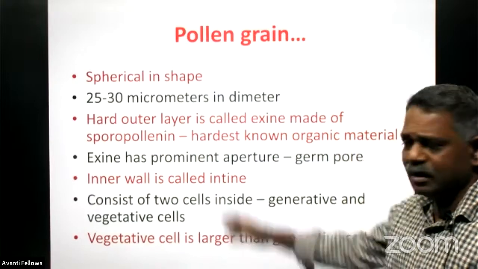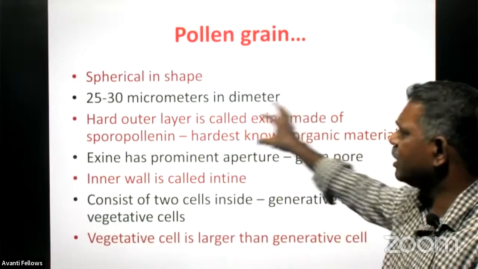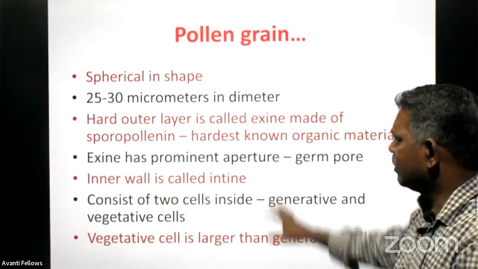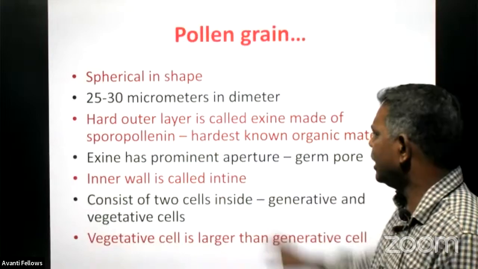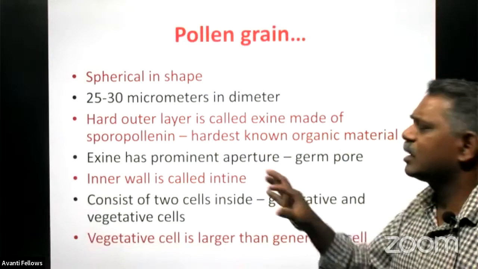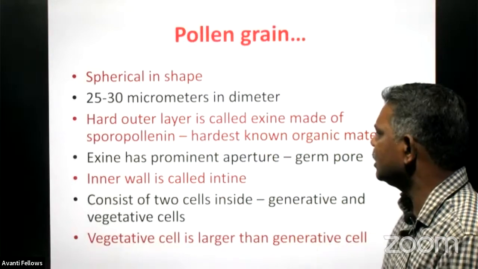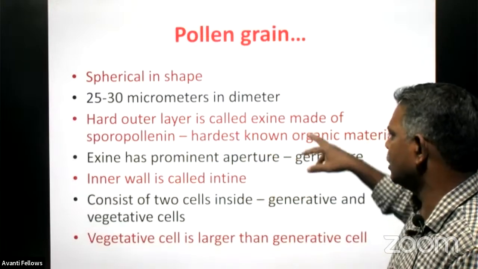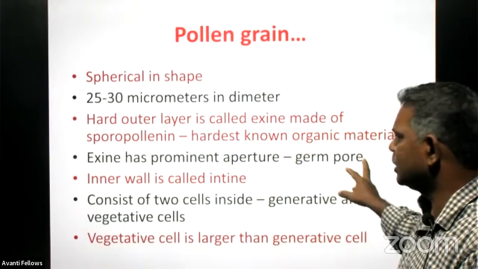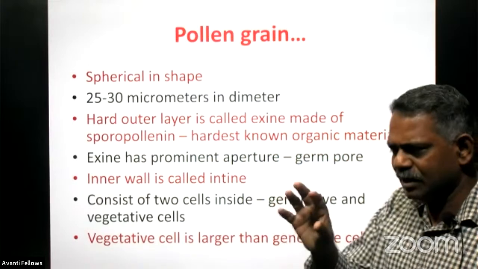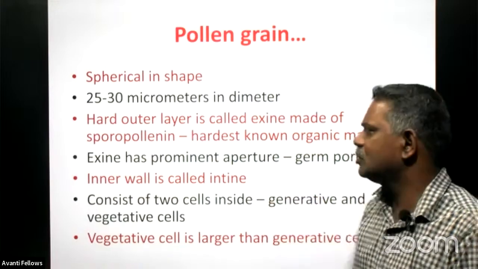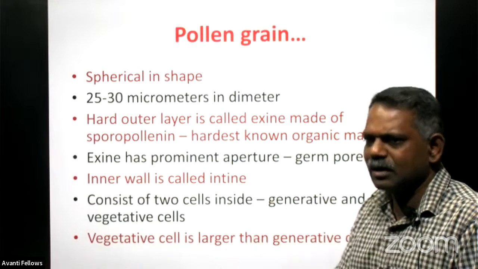There is a very hard outer layer, as I told you, called the exine, made up of sporopollenin, and it is the hardest non-plant material. The exine has a prominent aperture, called the germ pore. In the germ pore, there is no exine cover. It is a small aperture where exine is not there.